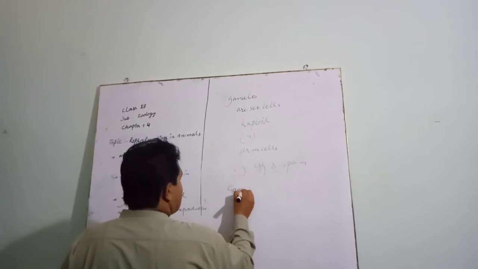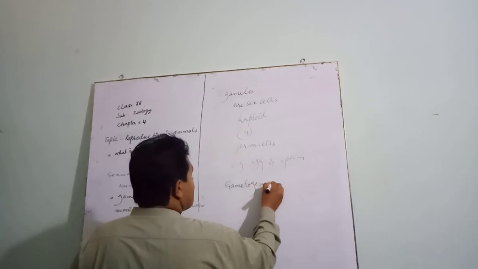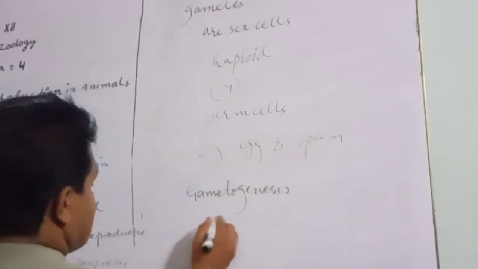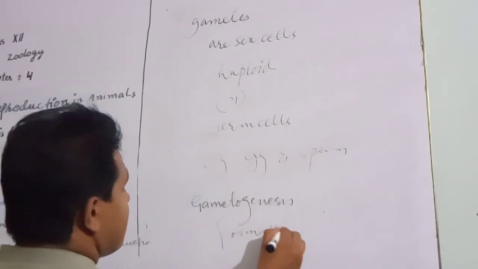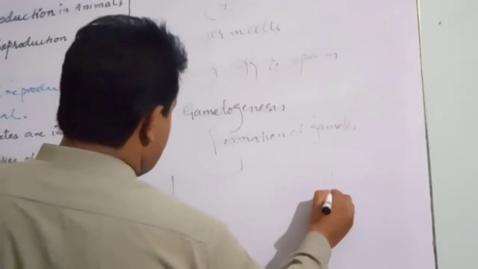Gametogenesis is formation of gametes, formation of eggs and formation of sperms. There are two categories of gametogenesis.